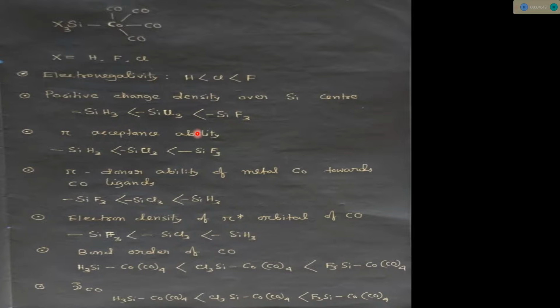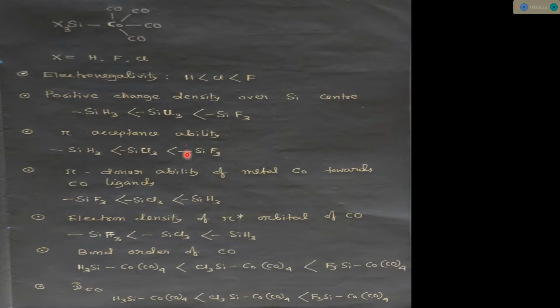Now the pi acceptance ability of the whole group. From electronegativity we conclude that the positive charge density on silicon is highest for SiF3. So the pi acceptance ability of the whole SiX3 group, where X is fluorine, chlorine or hydrogen, will be in the order SiF3 first.